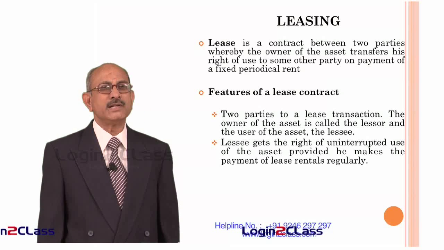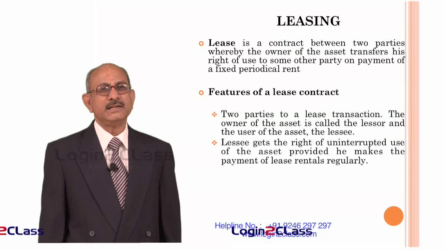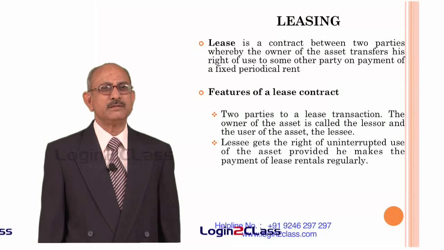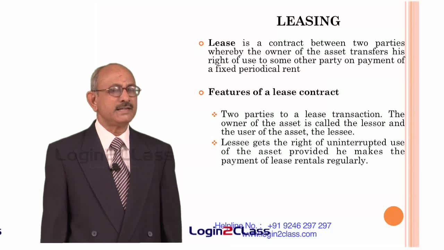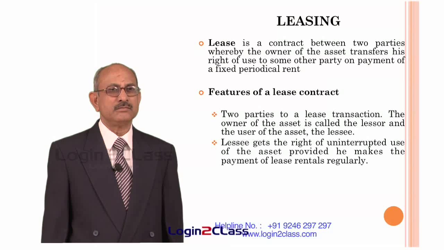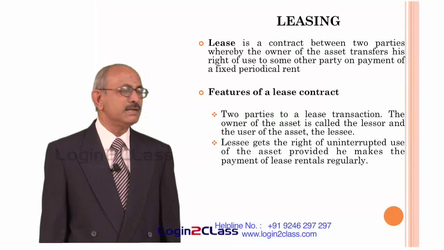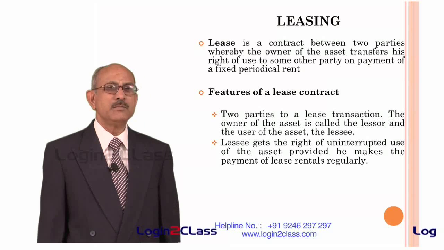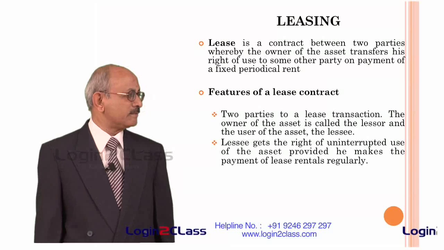That means once the asset is given to the lessee, he has the right to use that asset without any interruption provided he makes payment regularly as agreed upon, and this payment of periodical sums is known as the lease rentals. So lease rentals are required to be paid regularly by the lessee to the lessor.